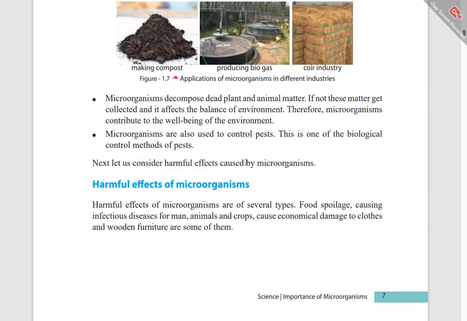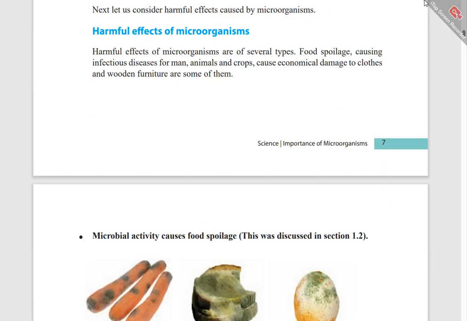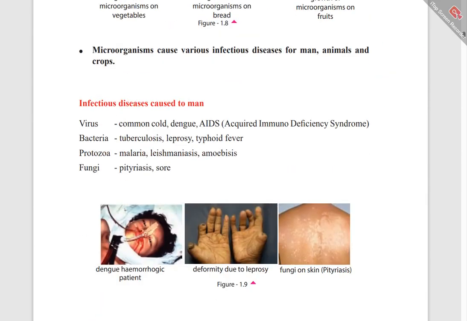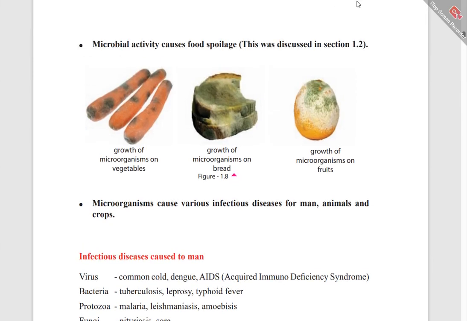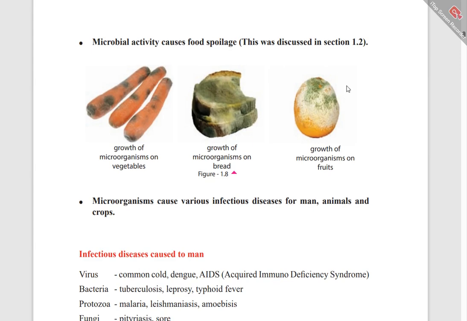When we are using the environment and eating foods, we eat microorganisms. It's a normal thing. There are some microorganisms that are good to man. But some microorganisms can cause infectious diseases.